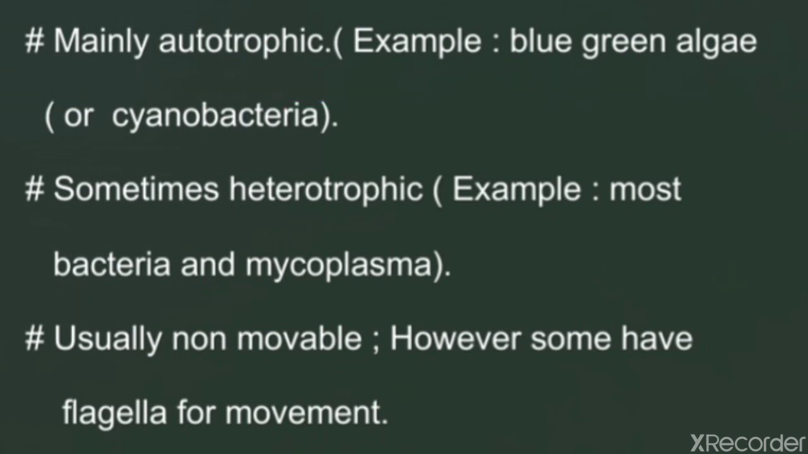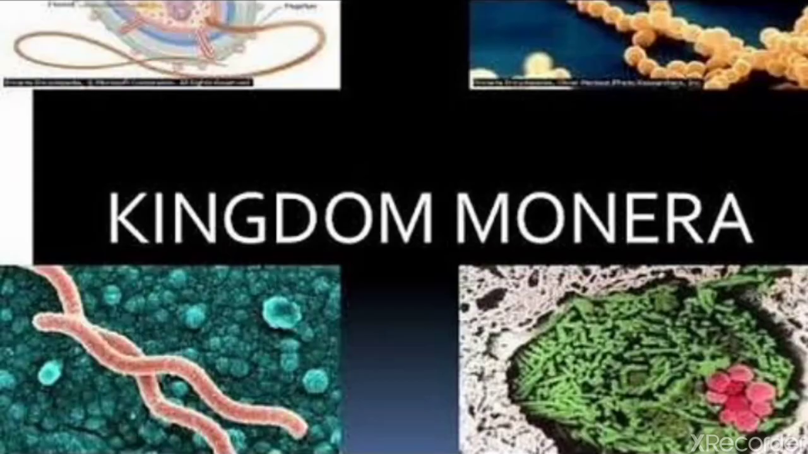Next feature, they are usually non-movable, means cannot move. However, some have thread-like structures called flagella. That thread-like structure that is known as flagella, and they use their flagella for movement. And the most important, that organisms which belong to kingdom Monera are unicellular. It means they are made up of single cell.